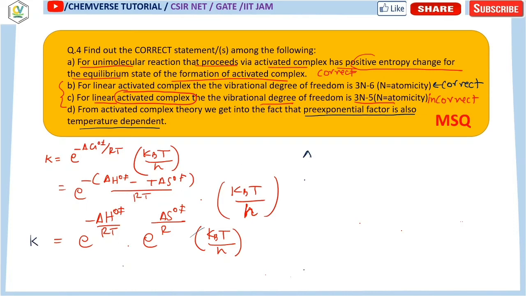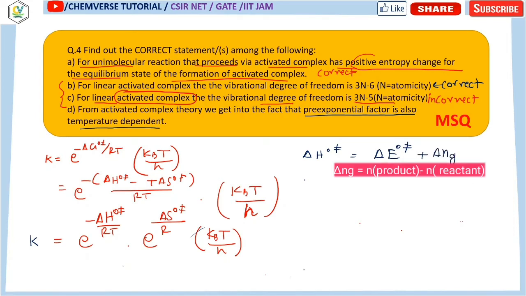Now delta H0 daggered, you can write it as delta E0 daggered plus P delta V daggered. Instead of P delta V daggered, you can write it as delta ng RT. For a gaseous reaction, you know that PV equals nRT, so delta ng RT. And for delta E daggered, you can write it as EA minus RT.